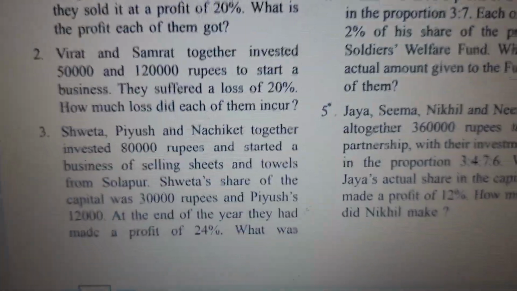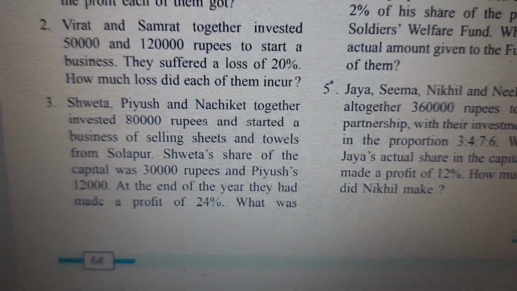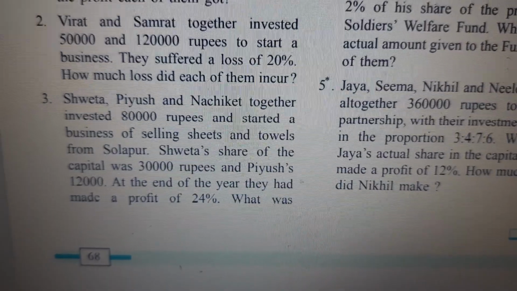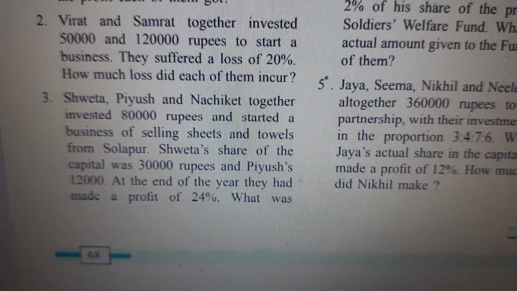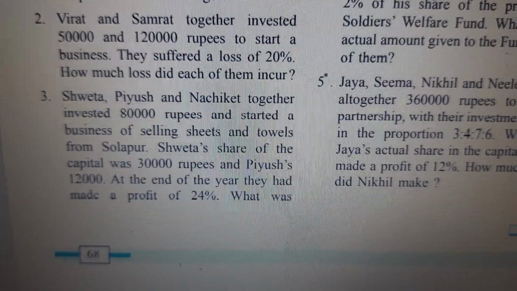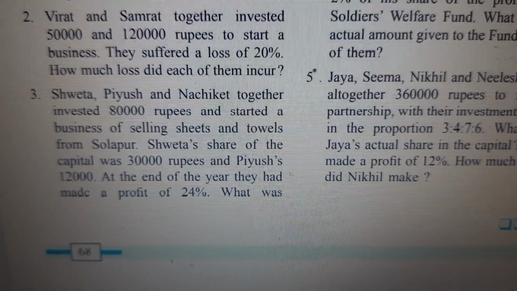See, Nachiket's investment they have not told us. So we have to first find out Nachiket's investment. So it's very simple, children. See, total investment they have given us 80,000. Shweta and Piyush's investment they have given us. So what we'll do is we'll take Nachiket's investment as X.